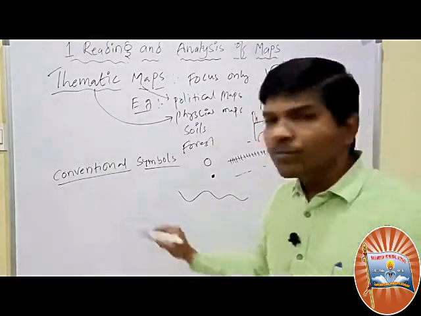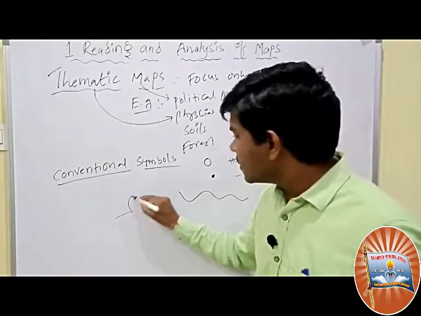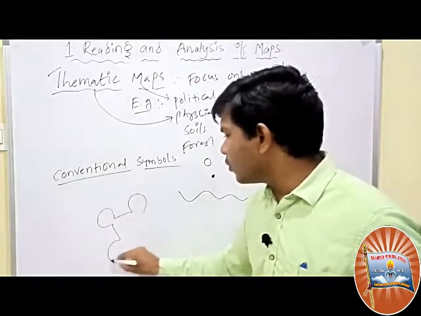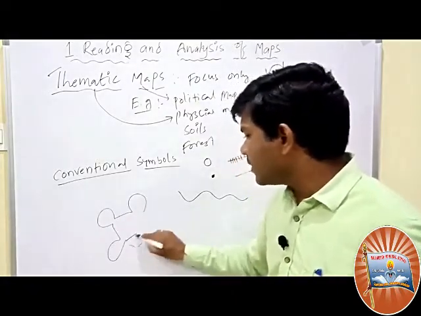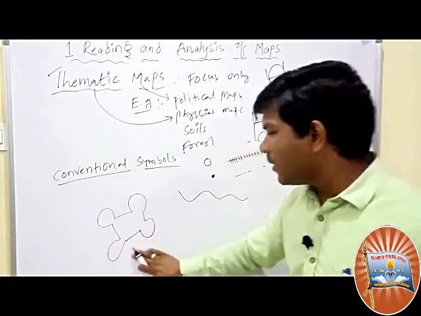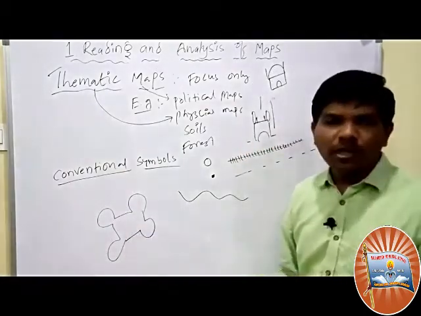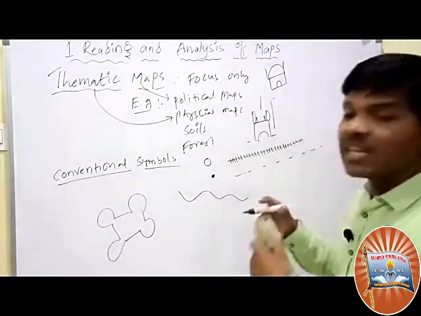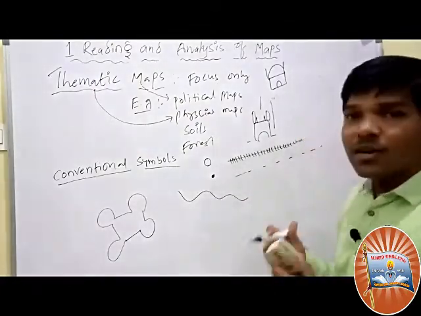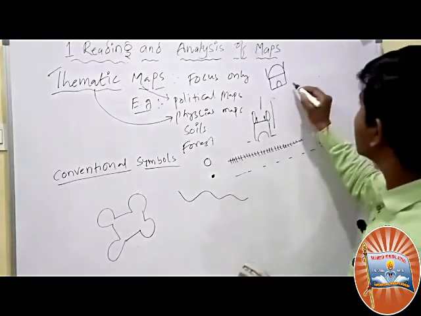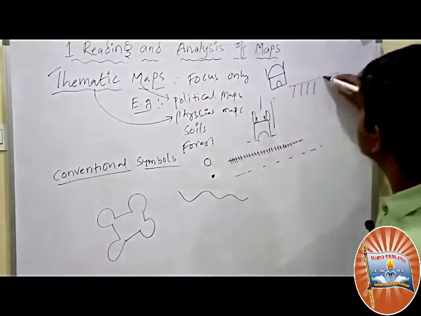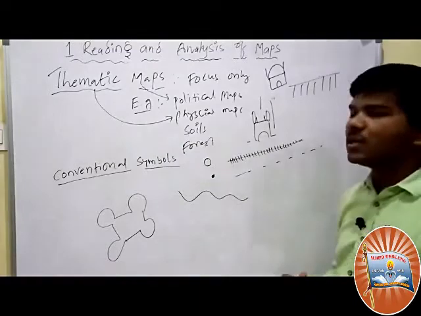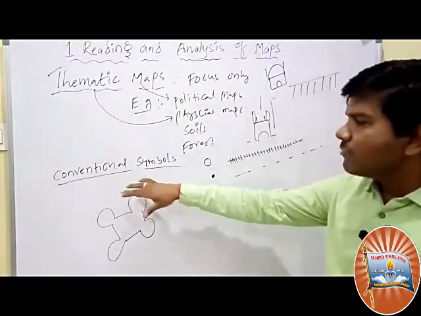You wanted to show the fort, Golconda Fort. Somebody who wanted to go to Golconda Fort may search in the map. This is the fort. So certain structures were given to identify places, villages, cities, canals, rivers, bridges, dam. This is the dam. So certain symbols were given to locate separate places. These are conventional symbols.